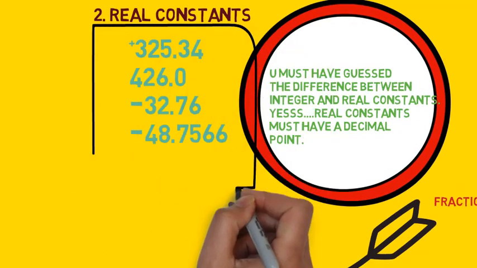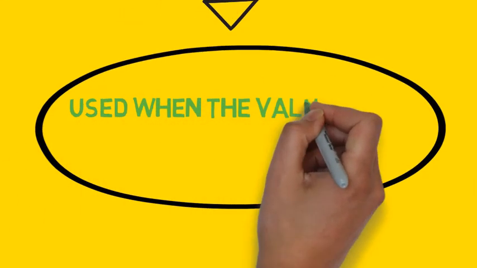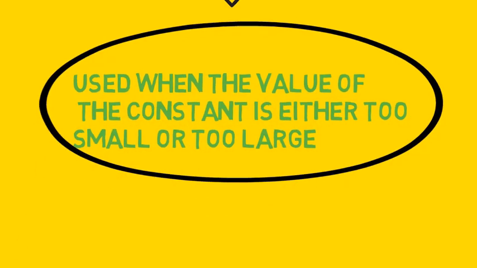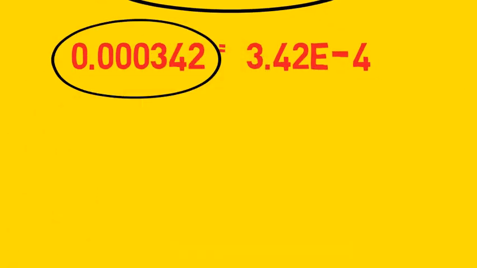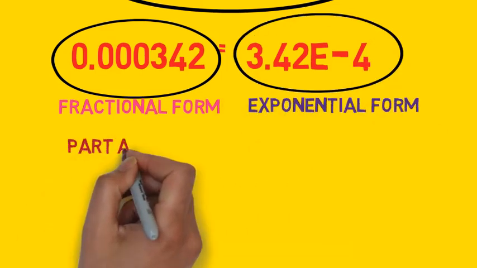But now these also can be written in exponential form. Exponential form is only used when either the numbers are too small or they are too large. For example, if in fractional form a number is written as 0.000342, then in exponential form it would be written as 3.42 capital or small e minus 4.